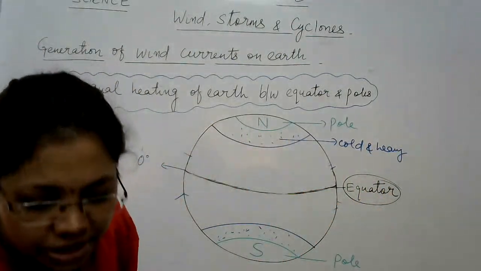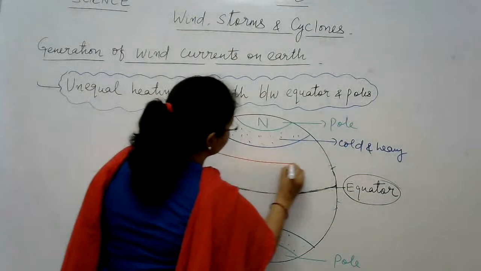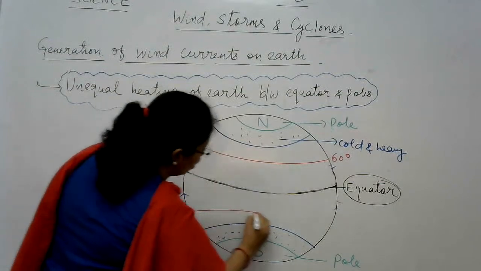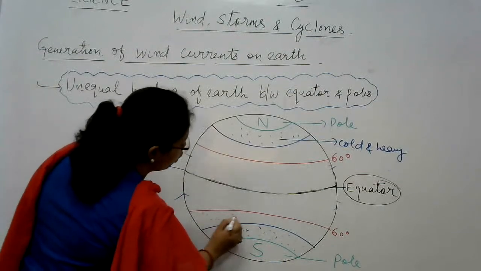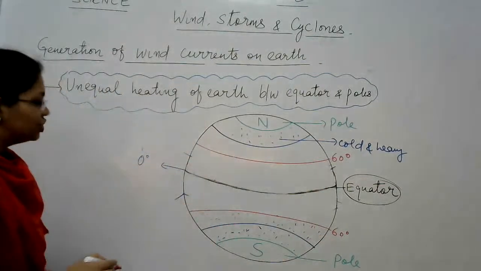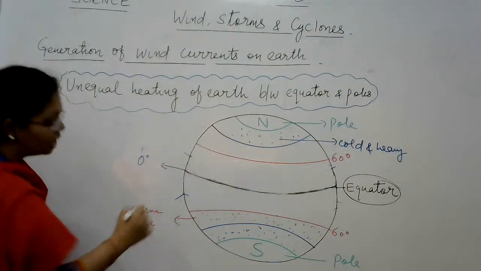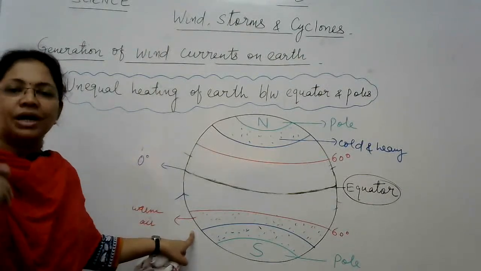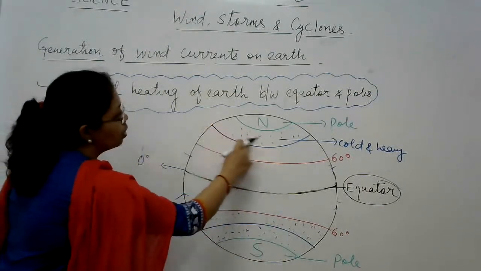Now in comparison to this, the air which is located in the latitude belt of 60 degrees, here, this air is quite warm. So if we compare the air in the 60 degree latitude belt with the polar region, this air which is present in the latitude belt of 60 degrees is warmer as compared to the air which is present in the polar regions.